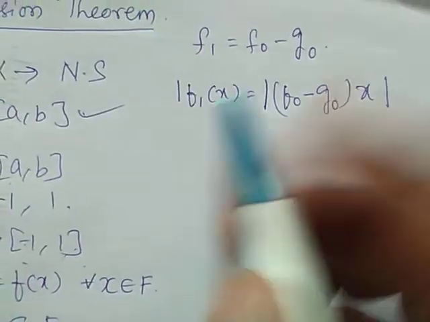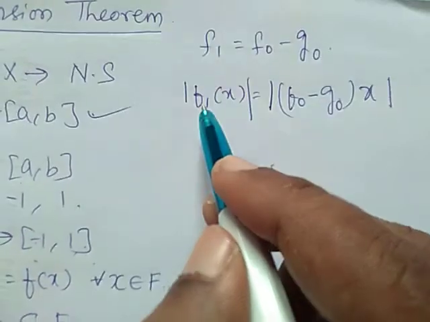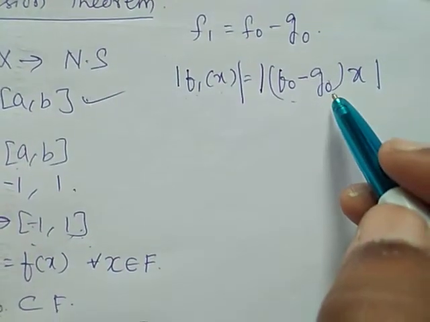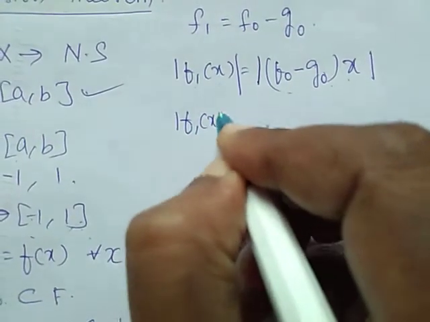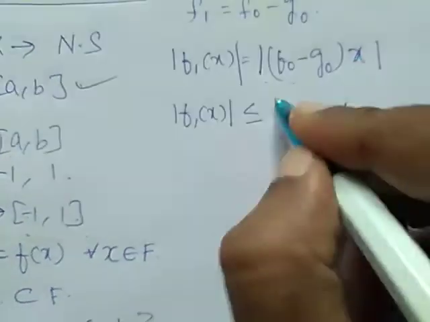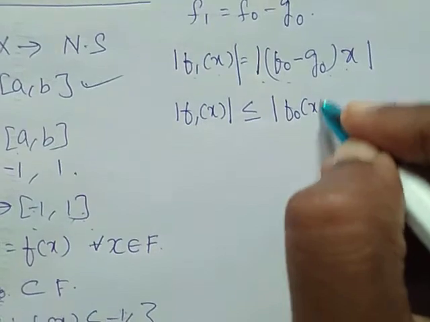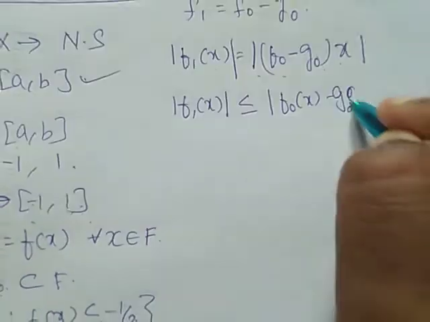Then f1 of x is equal to f naught minus g naught of x. This implies modulus of f1 of x is less than or equal to f naught of x minus g naught of x.